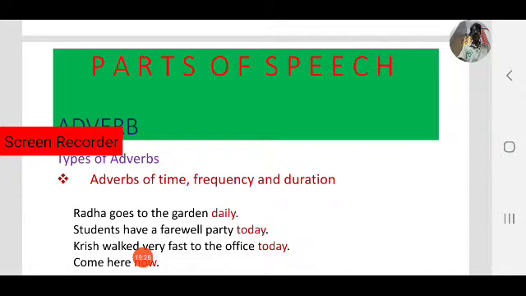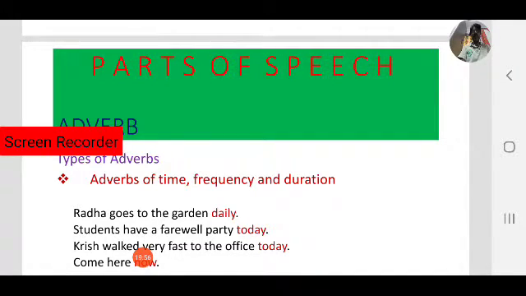Students have a farewell party today. Here, if you want to know the adverb, you have to ask when the farewell party will be. So what is the answer? Today. So today is an adverb.